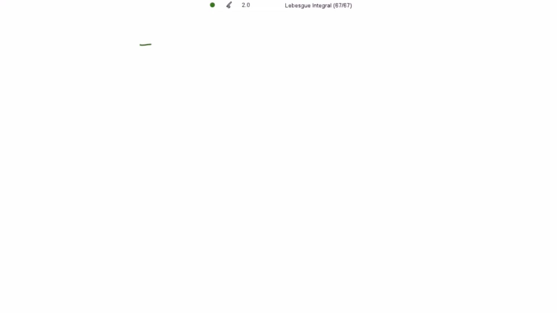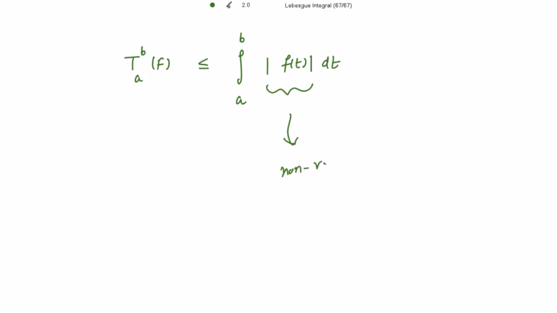So we get this capital T for the closed interval [a, b] on capital F to be less than or equal to the integration from a to b of mod f(t) dt. And because this mod f(t) is a non-negative integrable function, the integration of this mod is always finite.